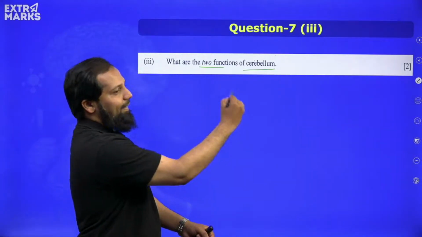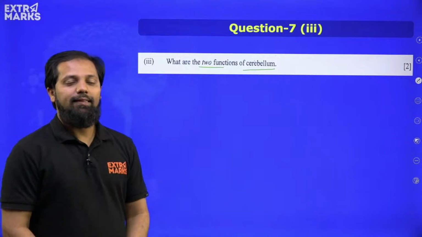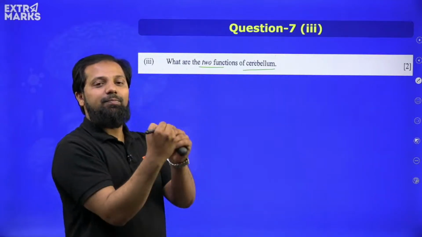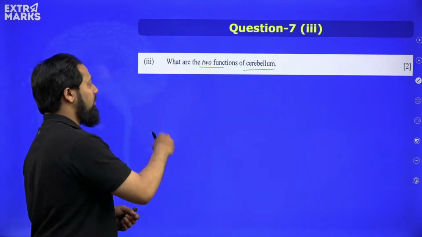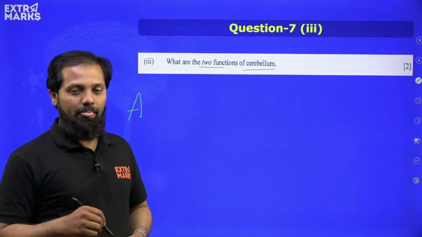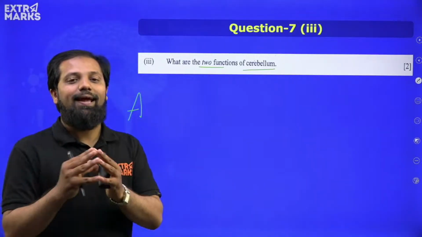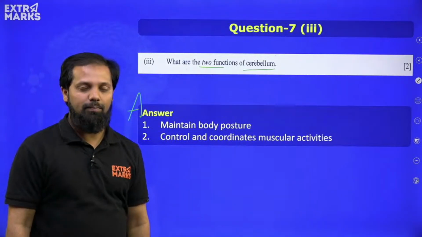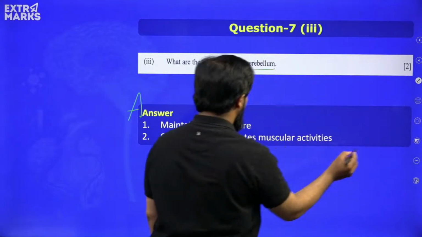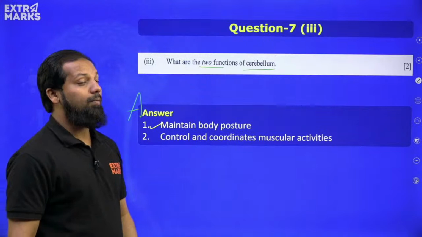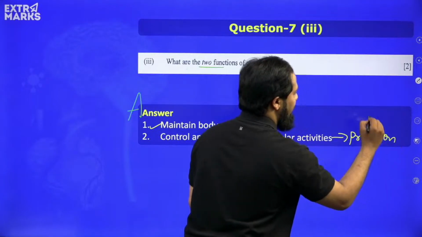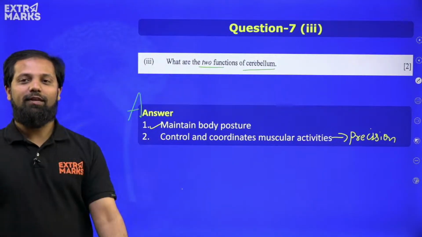Also, when I am writing onto the screen, there is precision in my hand, because of which my voluntary action which is writing has become very precise. If I want to write A, I am able to write A because of this precision. This precision of voluntary action is again one of the functions of cerebellum. So if you write these two functions, it is more than enough: number one, to maintain the body posture, and to control and coordinate the muscular activities, particularly to bring the precision in those voluntary actions. More than enough to get 2 marks.